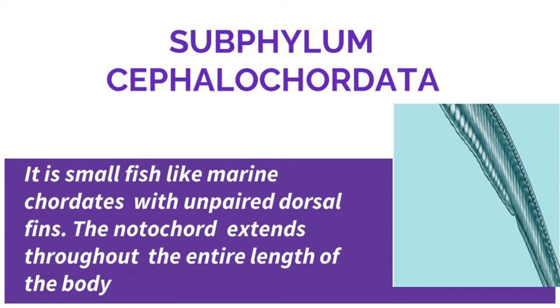The other subdivision of Prochordata is subphylum Cephalochordata. It is a small fish-like marine chordate with unpaired dorsal fins. The notochord extends throughout the entire length of the body. You can see the picture; the example is Amphioxus.